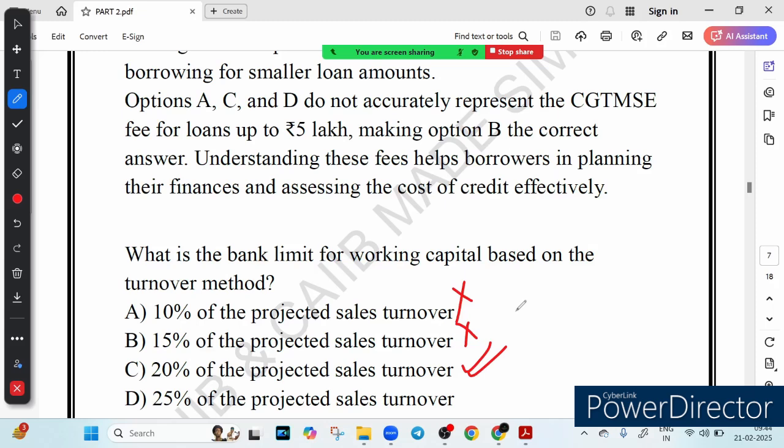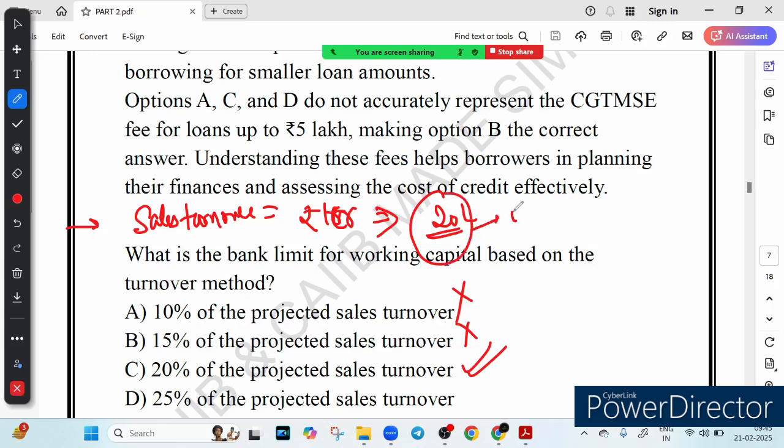Let me give you an example. एक एग्जाम्पल लेके समझते हैं इसे. मान लीजिए एक बिजनेस जो है सेल्स टर्नओवर को प्रोजेक्ट करता है. Suppose a business projects sales turnover of ₹1 crore, right, for the year. So it projects sales turnover of ₹1 crore. Now bank will provide 20%. What is the 20% of 1 crore? That is 20 lakh. So bank will provide 20 lakh as the working capital limit.